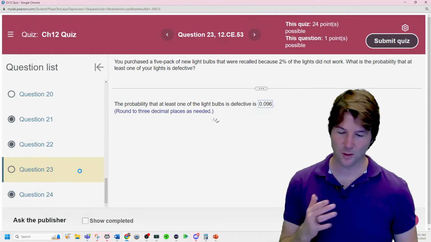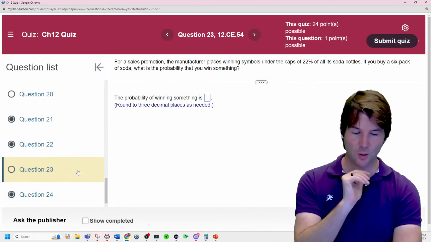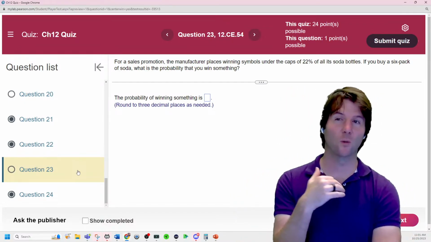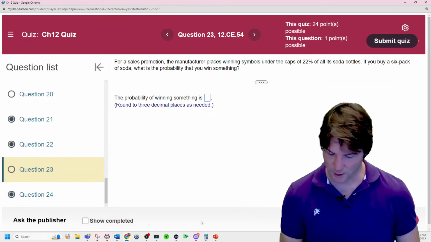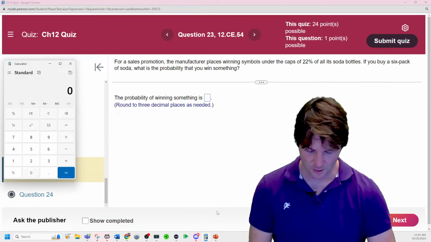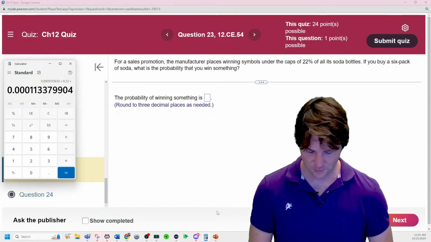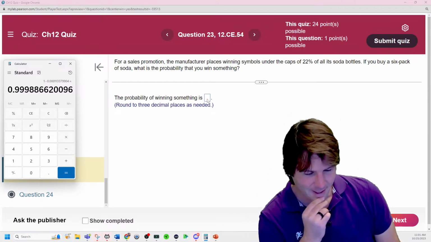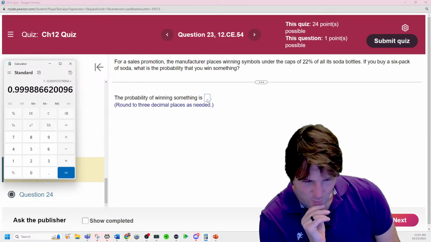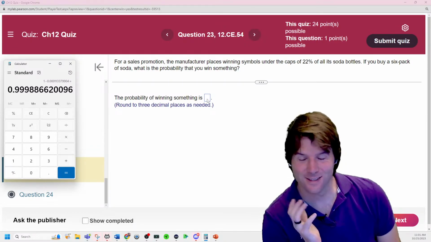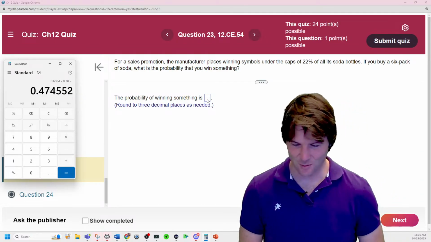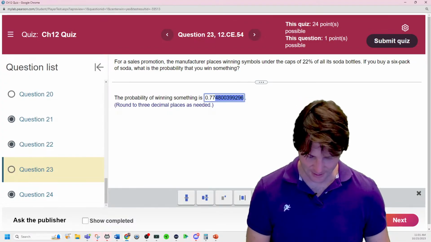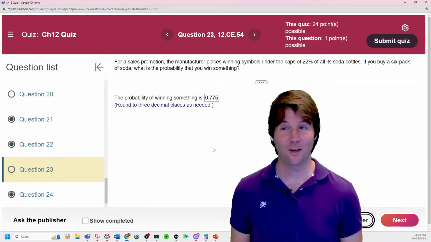Like when I look at this problem here, here's what goes through my head. For a winning sales promotion, 22% are winners, so 78% are losers. You buy 6 of them, what's the probability you win something? So you either win something or you win nothing. So 1 minus win nothing is what we're looking for to win something. So 0.22 times... no, we're not timesing by that, we're doing 0.78 to the 6th. I reversed the probabilities. I was like, I've never seen it that high. There we go. See, we can make errors pretty quickly.